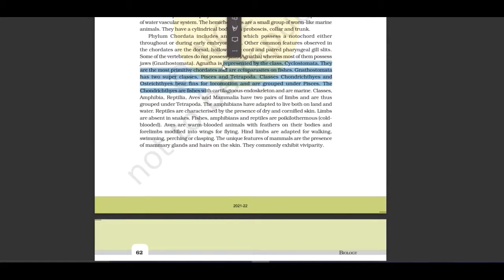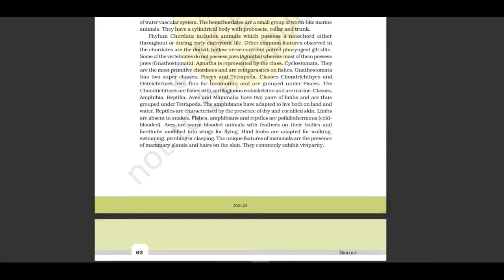Phylum Chordata includes animals which possess a notochord either throughout or during early embryonic life. Other common features observed in the chordates are the dorsal, hollow nerve cord, and paired pharyngeal gill slits. Some of the vertebrates do not possess jaws, for example Agnatha, whereas most of them possess jaws, Gnathostomata. Agnatha is represented by the class Cyclostomata. They are the most primitive chordates and are ectoparasites on fishes.